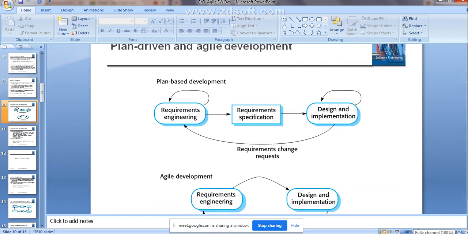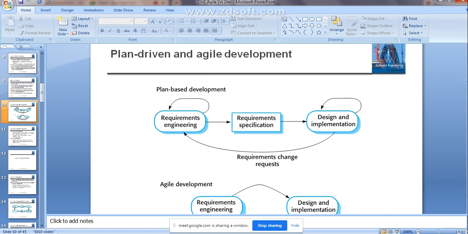Yes, guys, getting the thing? What is agile development?